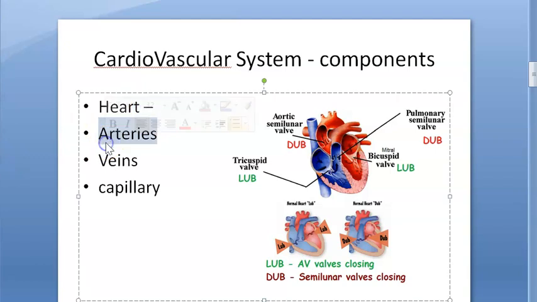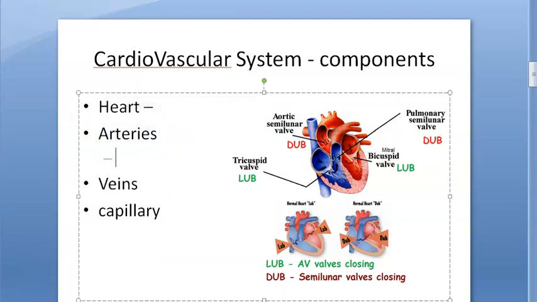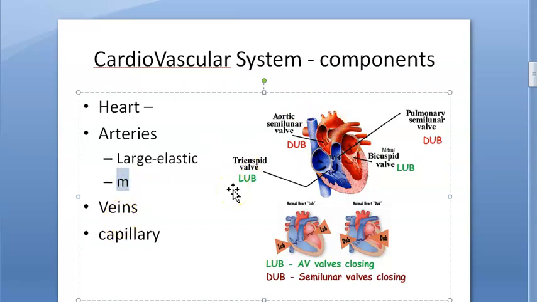So let us understand arteries now. Do you know what all arteries there are? An artery is actually muscular. Arteries can be small size, medium size, or large. Like your aorta is a very large artery. These large ones are actually elastic, we told you, and the small ones are called arterioles.